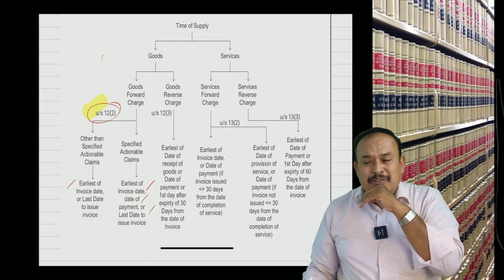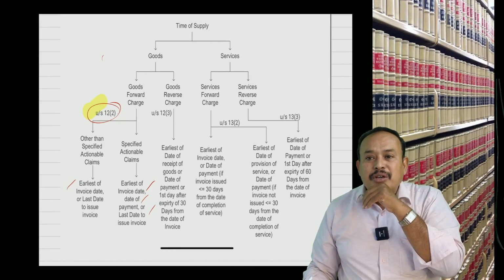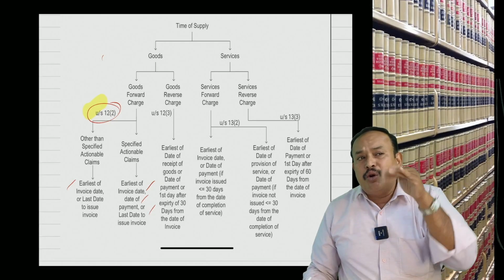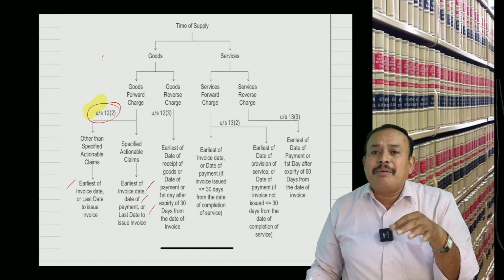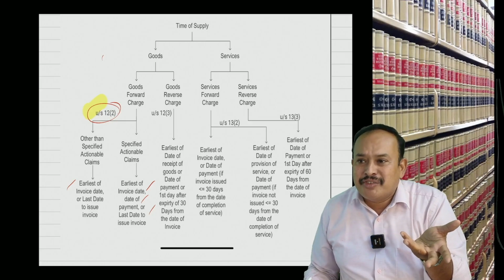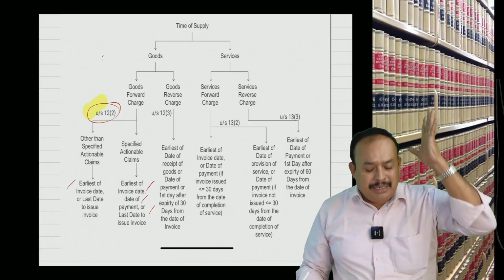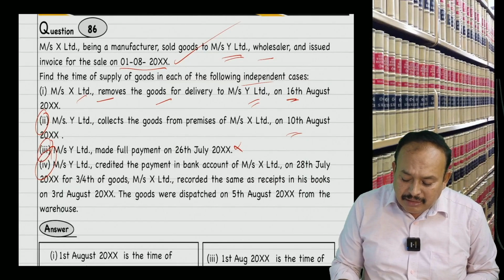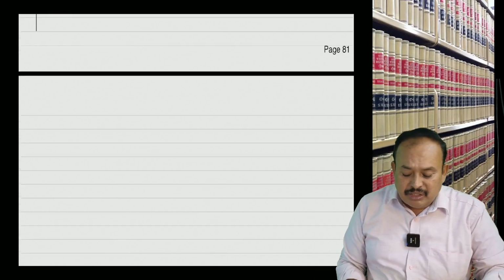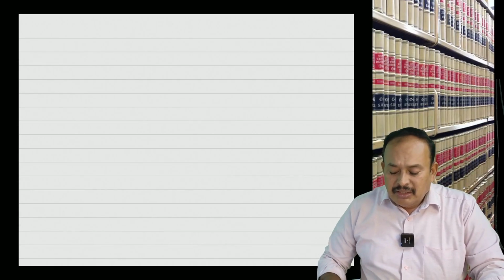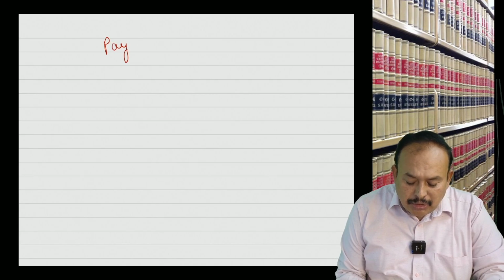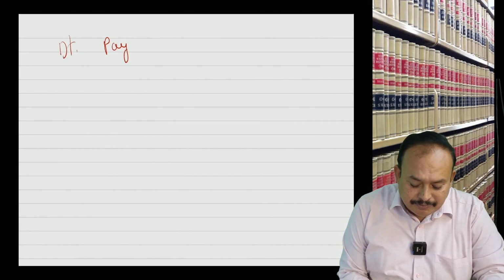Last date to issue invoice: in the case of supply involving movement of the goods, it is before dispatch of the goods, at the time of dispatch of the goods. If there is no movement of the goods, the time of sale is the last date to issue invoice. Then what is the date of payment? My dear friends, one should understand what date of payment is. Listen all of you please. Date of payment has two characters.